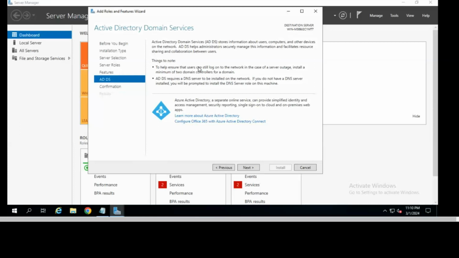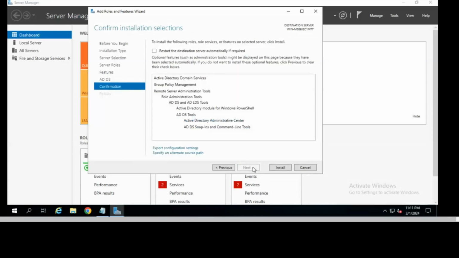So who will convert this HCL.com into the IP, your machine IP? That is DNS. So you also have to install one DNS service, which in the backend just converts the domain name into IP address and IP address into domain. So don't need to do anything. Automatically it will install that DNS also when you install this ADDS.